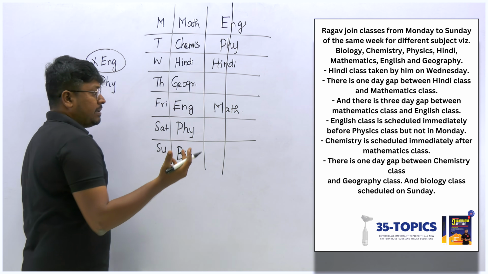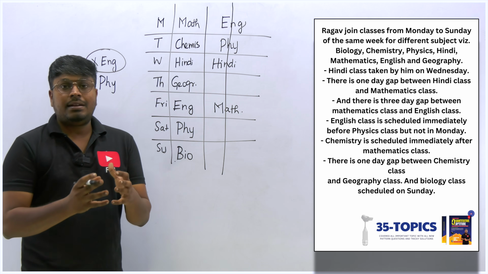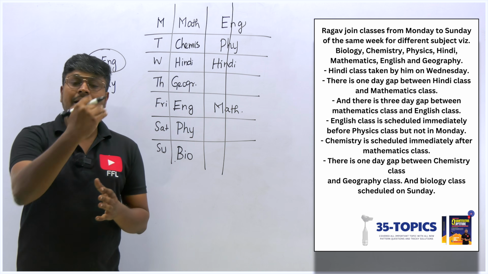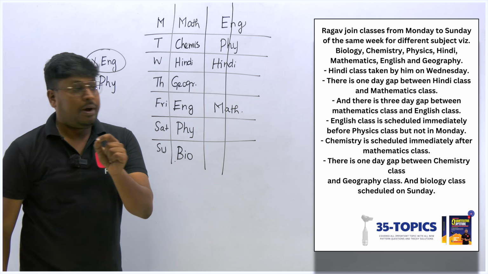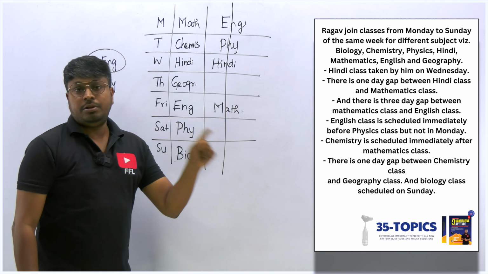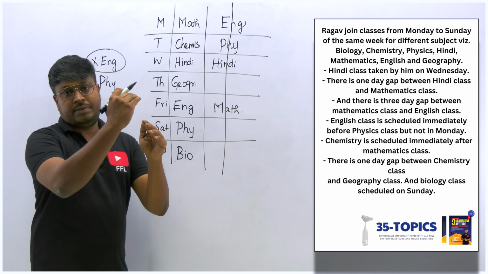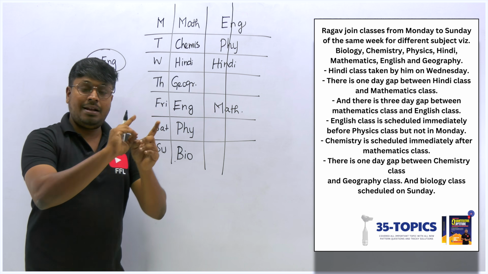It's not a difficult puzzle. I think it's an easy level puzzle. But to understand the concept clearly here, right, between one gap, immediately above, you have to know all these things. And the fourth point is important, because the English class is immediately before physics and English is not on Monday. Don't think physics is not on Monday. English is not on Monday.